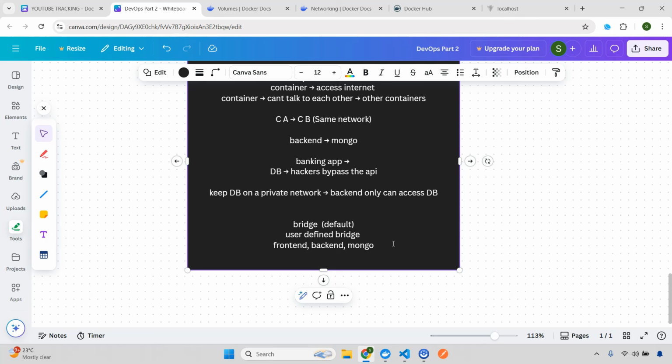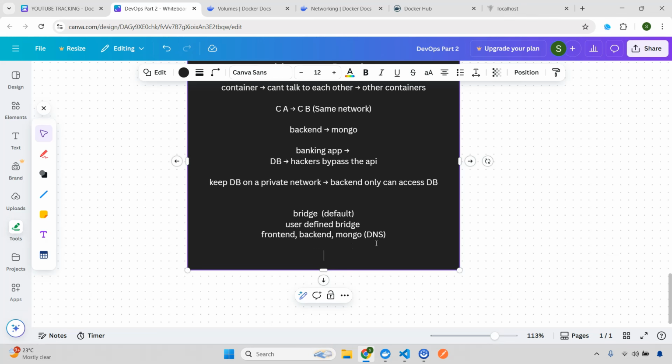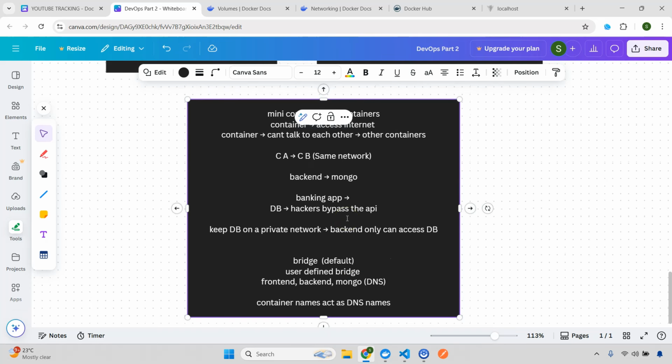So now here I already explained how this works, right? Let's say you have three containers: a front end, backend, and Mongo. Backend can talk to the Mongo. Here, this Mongo is nothing but the DNS, right? So this is actually the container name, which acts as the DNS name. That means container names act as DNS names. I hope this is clear. So this is a very basic overview of what a network is.